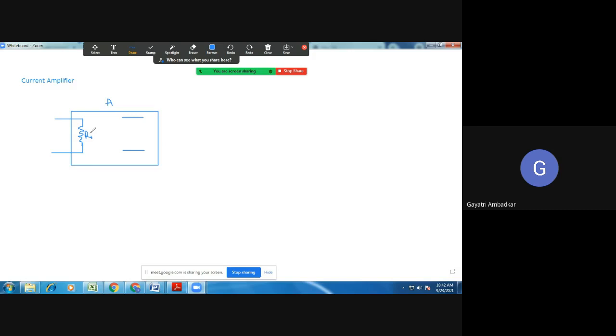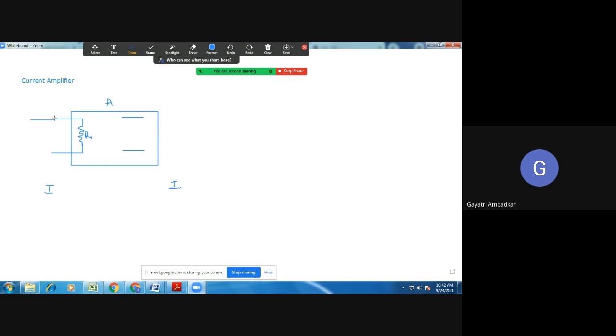Then, because this is a current amplifier, do you know what the input signal to this amplifier is and what the output signal will be? Yes, this is a current amplifier, so input will be current and output will also be current. Do you remember yesterday we discussed this? Yes or no?